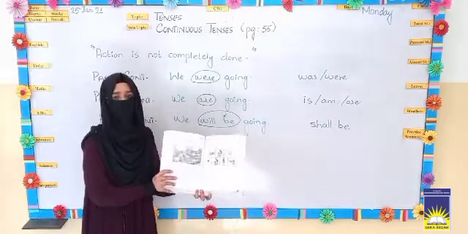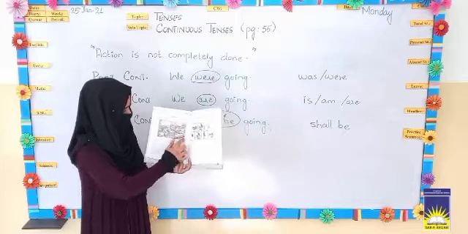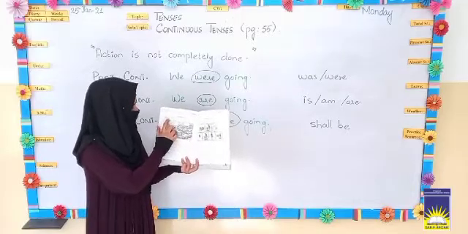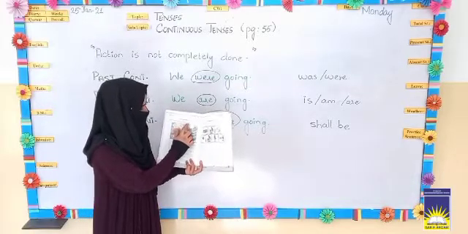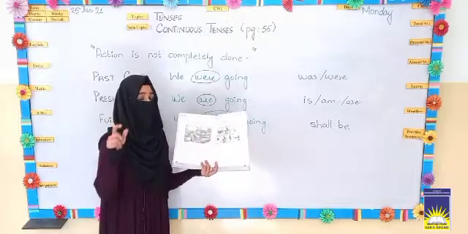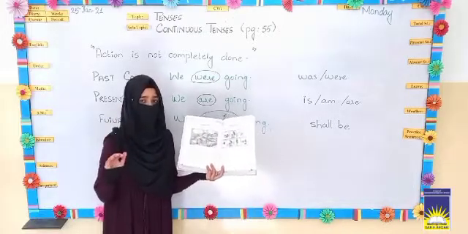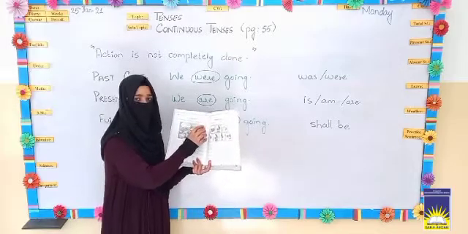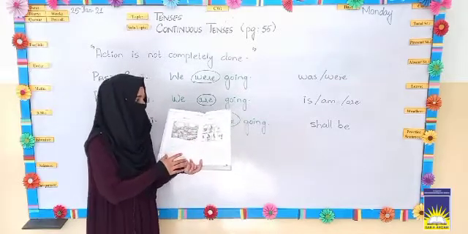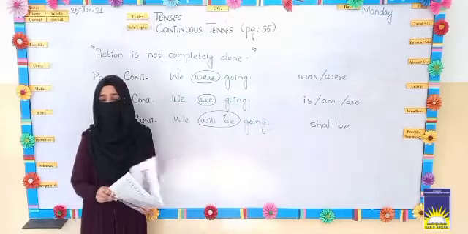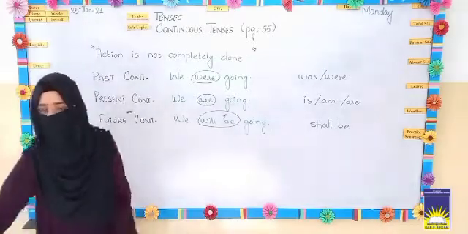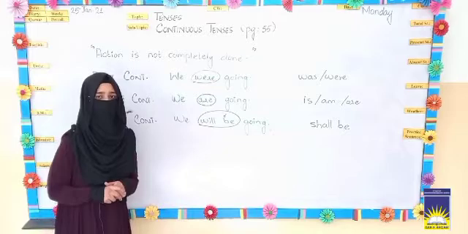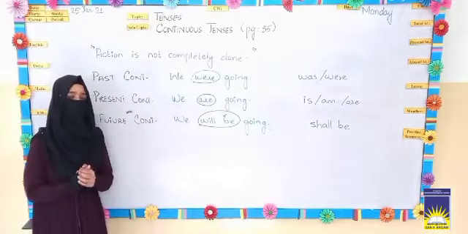On page number 56, a picture is given to you and you have to look at this funny incident and explain it using the future continuous tense. You don't have to use all types of continuous tense. Instead, you just have to use the future continuous tense for describing this picture. So that is for today's lesson. Now I hope that is very clear to you. Very good. Now start your written task.